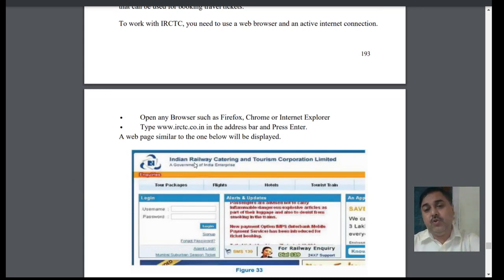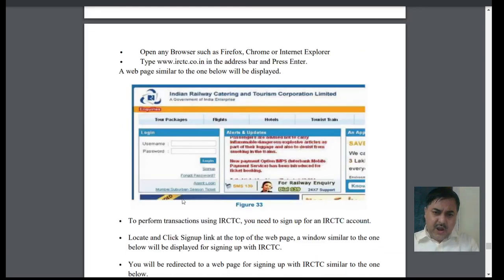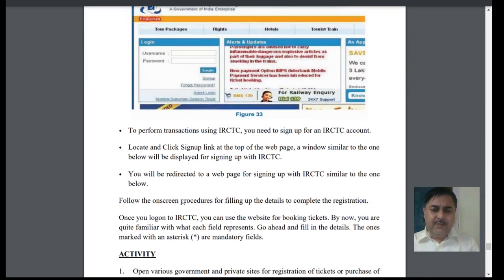At www.irctc.com, if you go and make yourself a member, then you can get all the access to this. So this is what you can see, that you are going to make different types of transactions online.